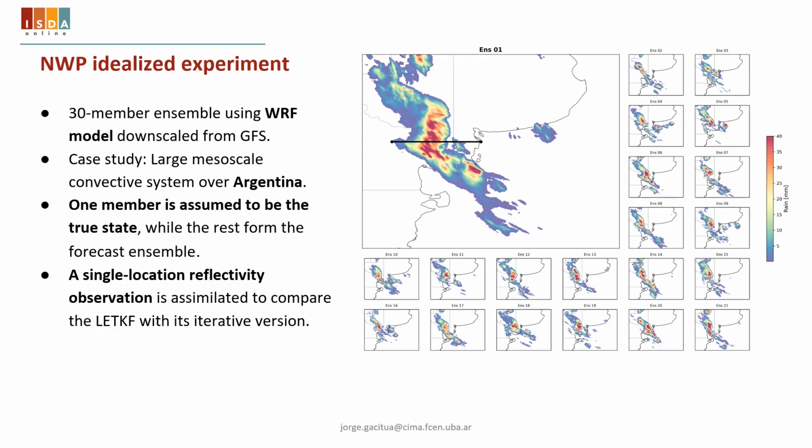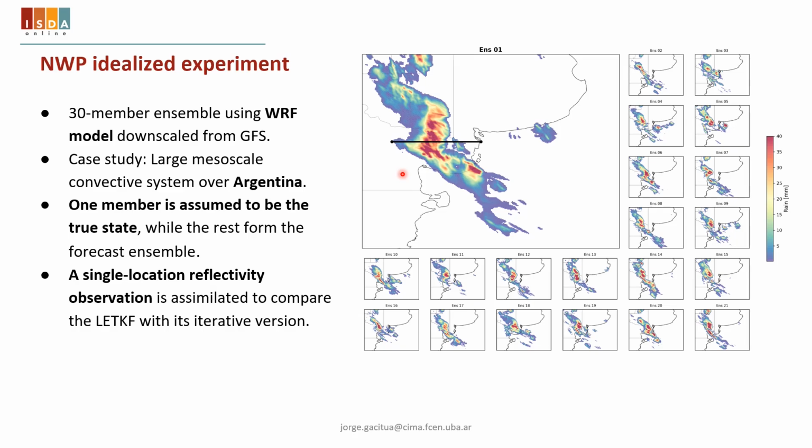One of the ensemble members is assumed to be the true state, while the rest will be used as the forecast ensemble. The black horizontal line indicates the location of the cross-section at which we analyze the impact of assimilating.